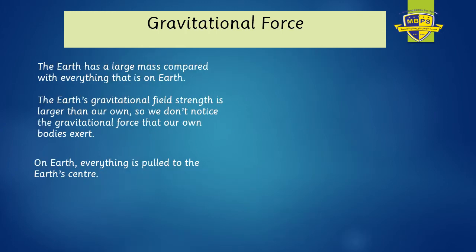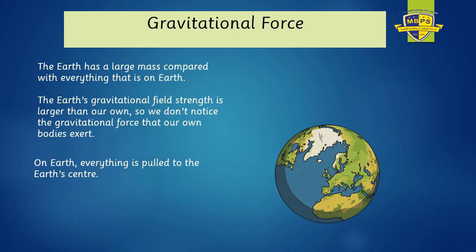Earth has a large mass as compared to everything on Earth. Earth's gravitational field strength, or the force of gravity of the Earth, is larger than anything that is on it. So we don't feel it, because Earth is pulling everything towards it. For example, this cat. Normally a cat is not that big, but I'm just showing you a small picture. The cat appears to be pushed towards the center of the earth because the gravity pushes everything on the earth towards its center. This is the gravitational force of the earth.